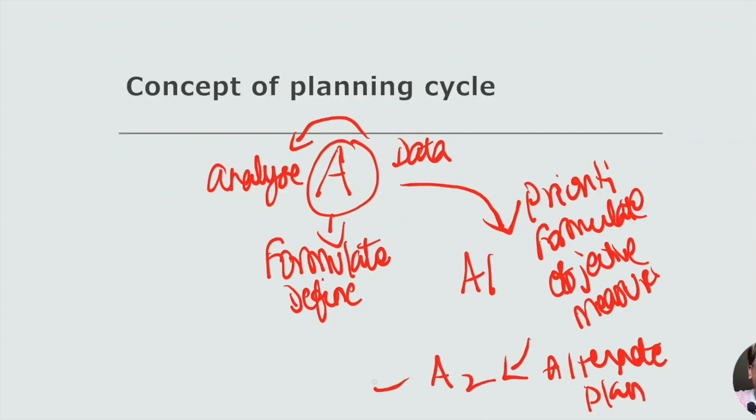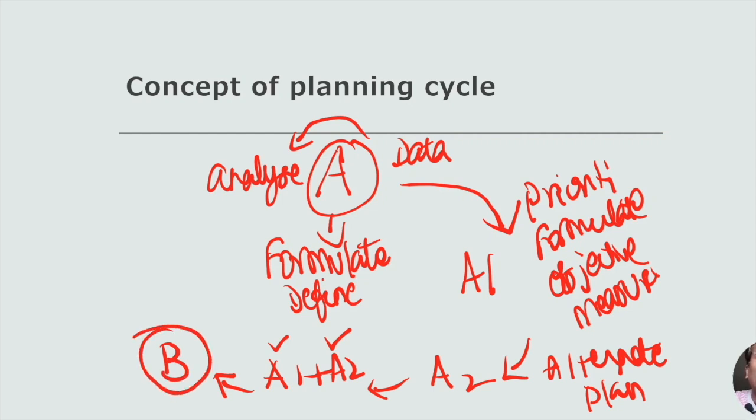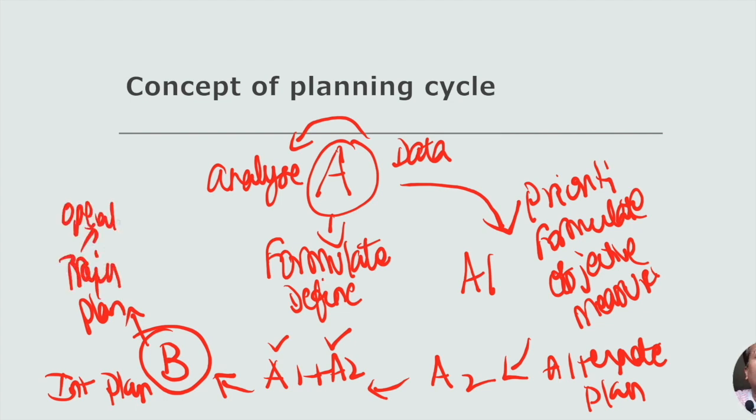Now we have to combine A1 and A2. We choose the best thing among A1, the best thing among A2, and then we create a new plan. This is an integrated plan. Let us take this plan as B. This integrated plan we will implement: we will train, then operate it, then again evaluate.